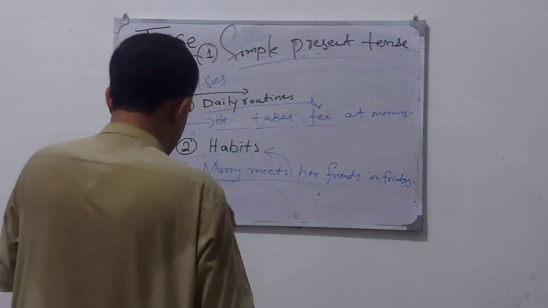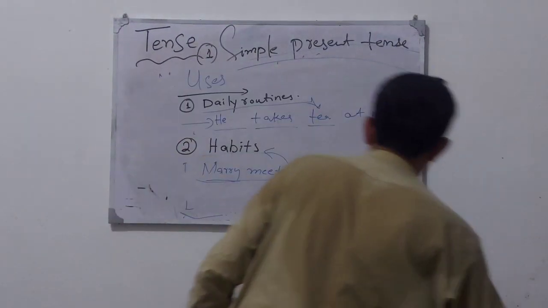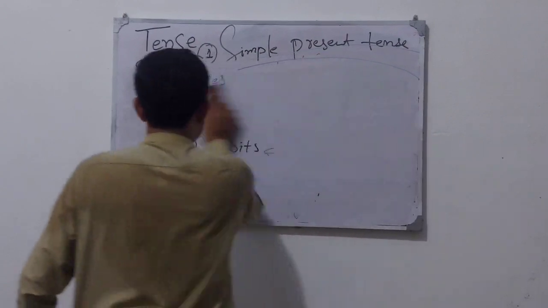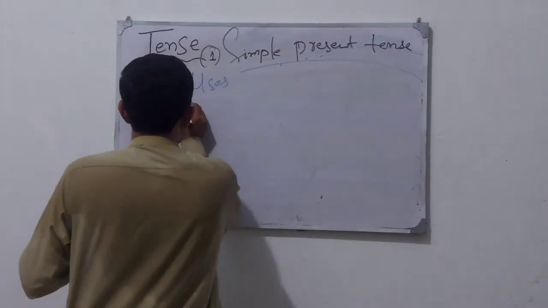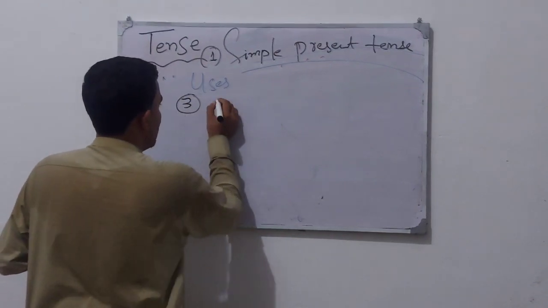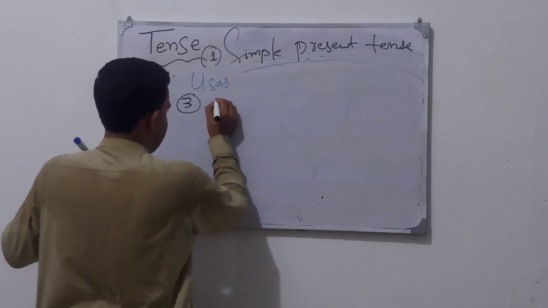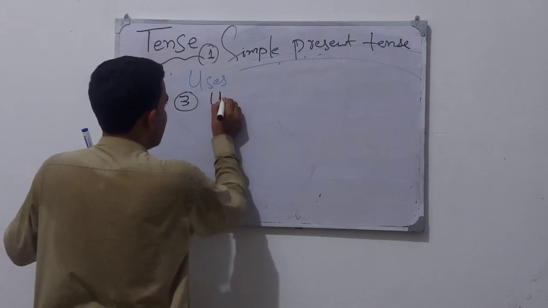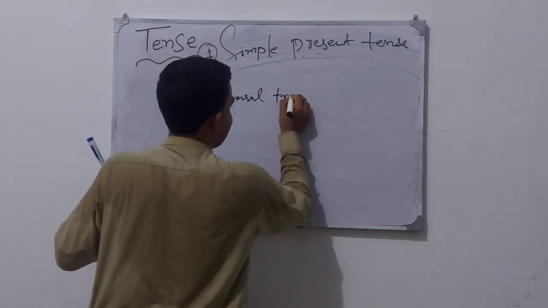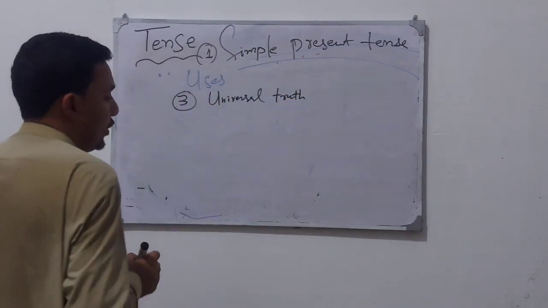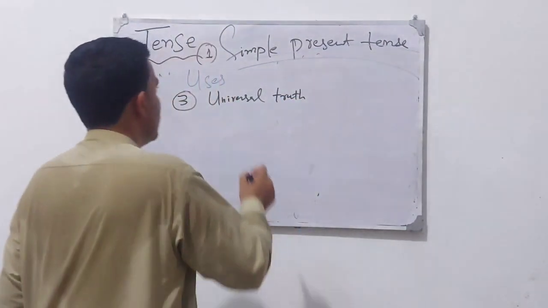The third use is universal truth. When we talk about a universal truth, we use simple present tense.